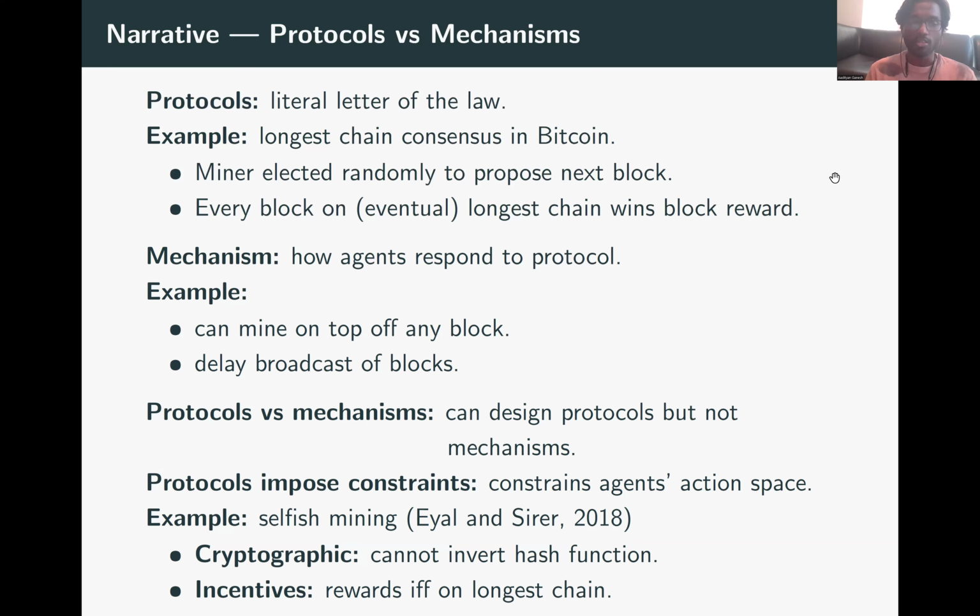So understanding the conflict between the design of the longest chain consensus protocol and the resulting mechanism was the starting point for a long list of literature on selfish mining, starting with the seminal work of Eyal and Sirer.